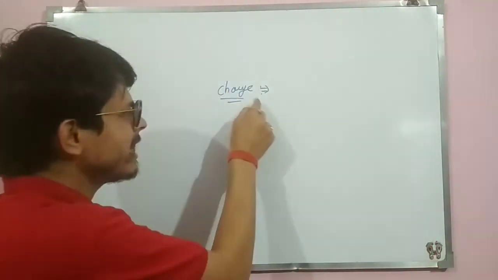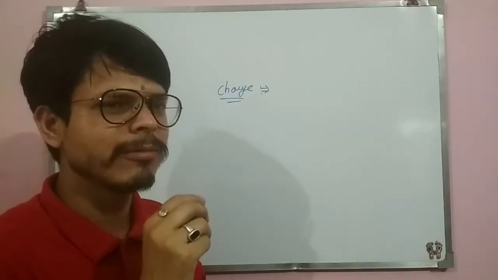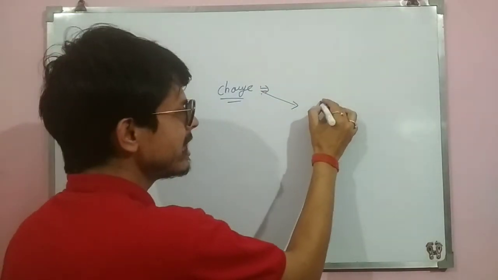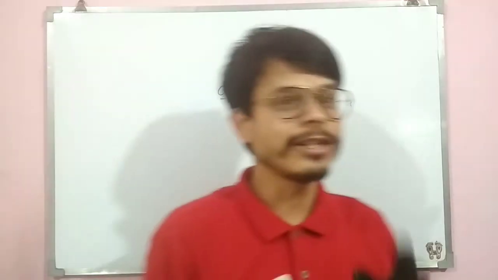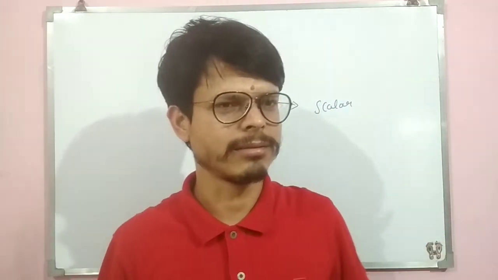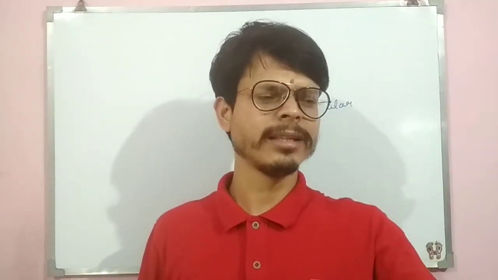But charge, which type of quantity is it? It is scalar. There are two types of physical quantities, scalar or vector. Scalar means it requires only magnitude, no need of direction. For example, I said, yes, you stand up. What is your weight?